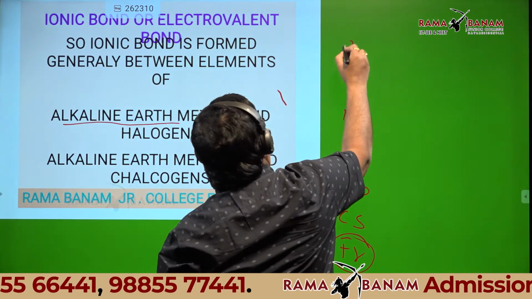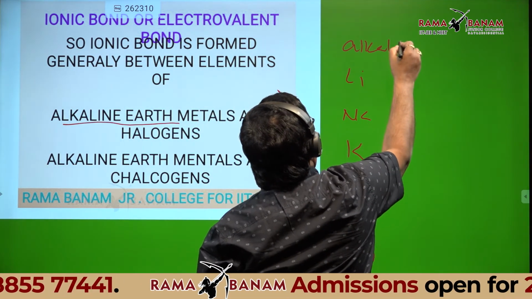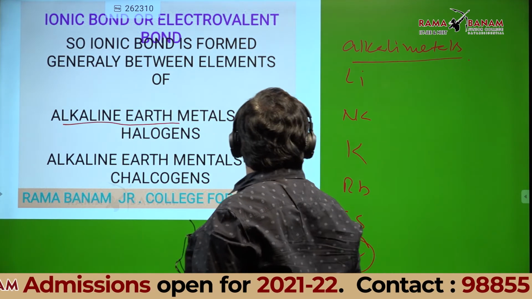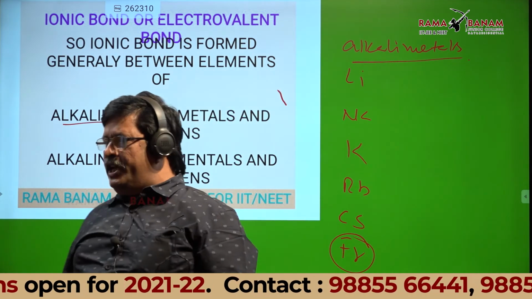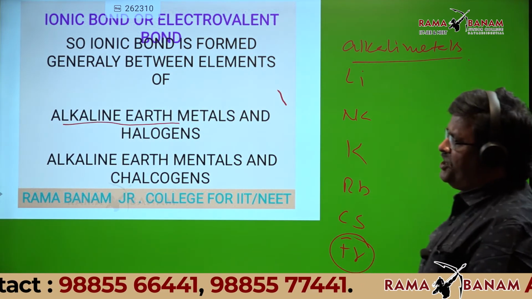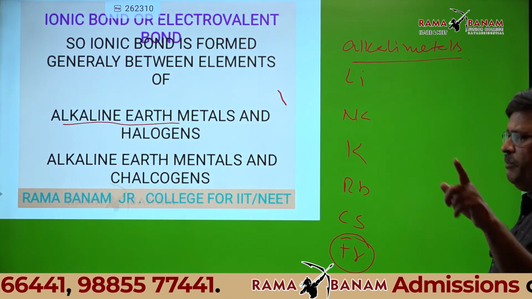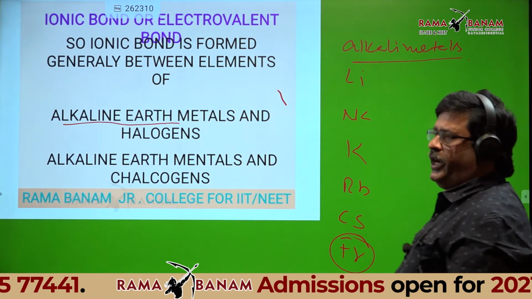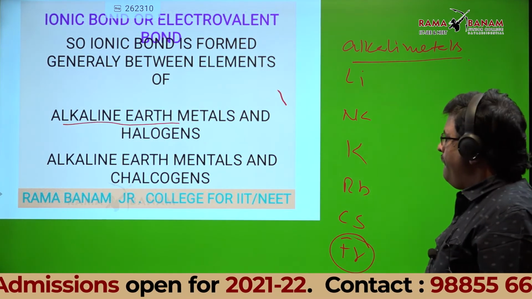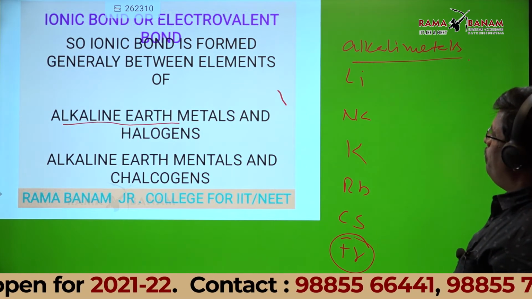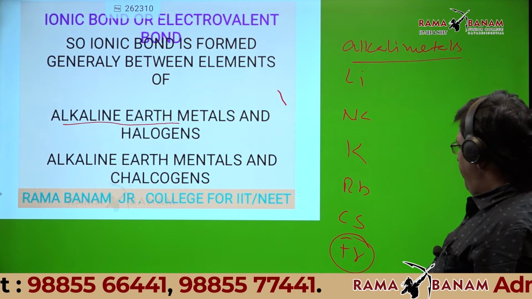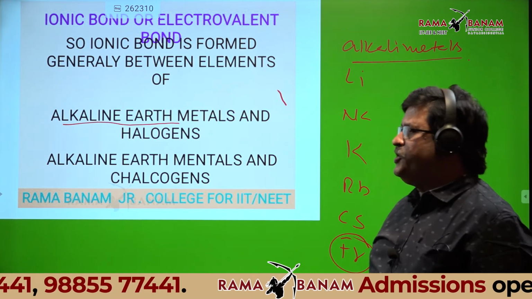Write the name as well as the symbol. Lithium, sodium, potassium, rubidium, cesium, francium. Circle that francium, radioactive.